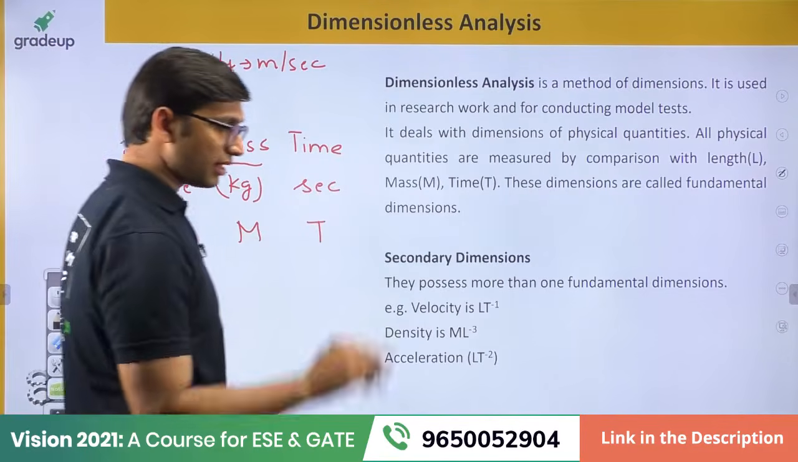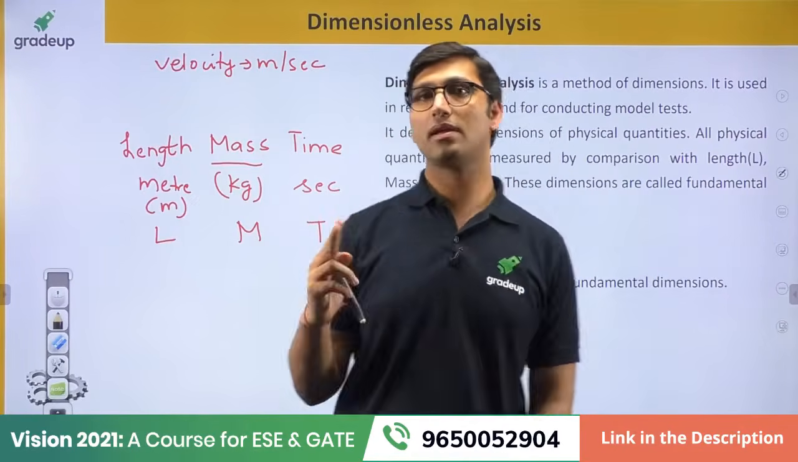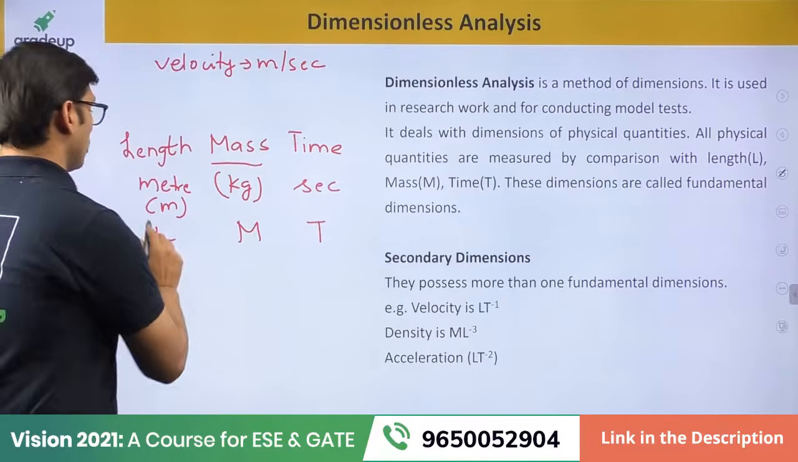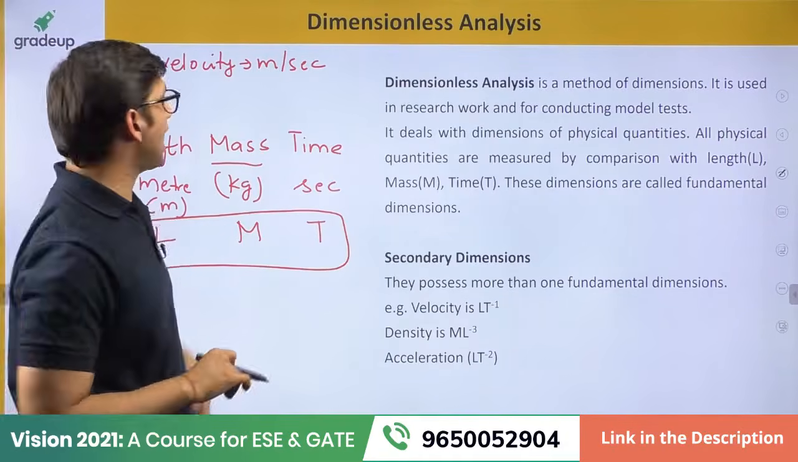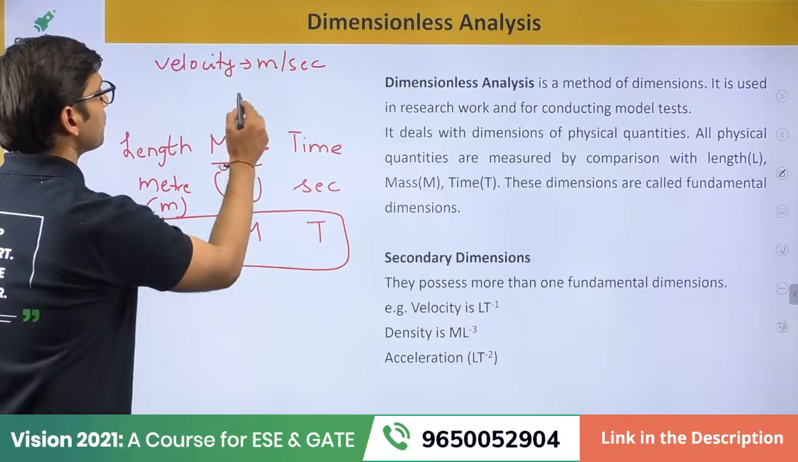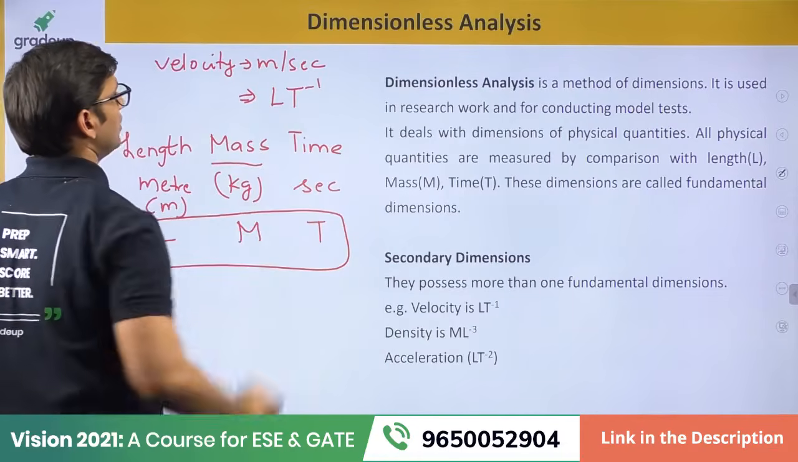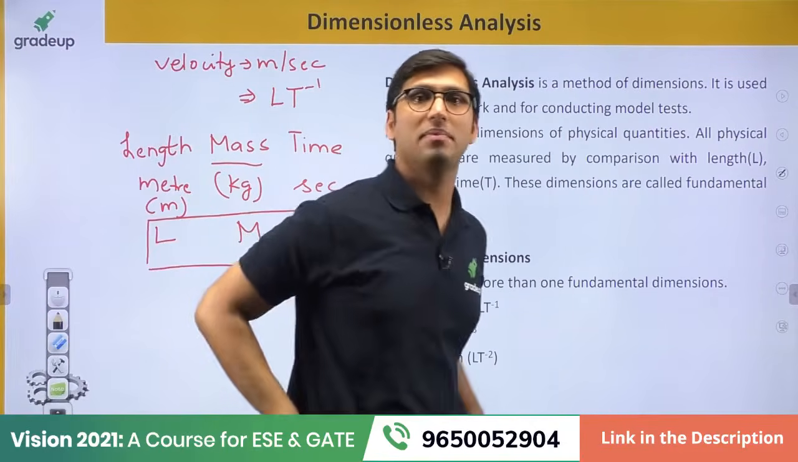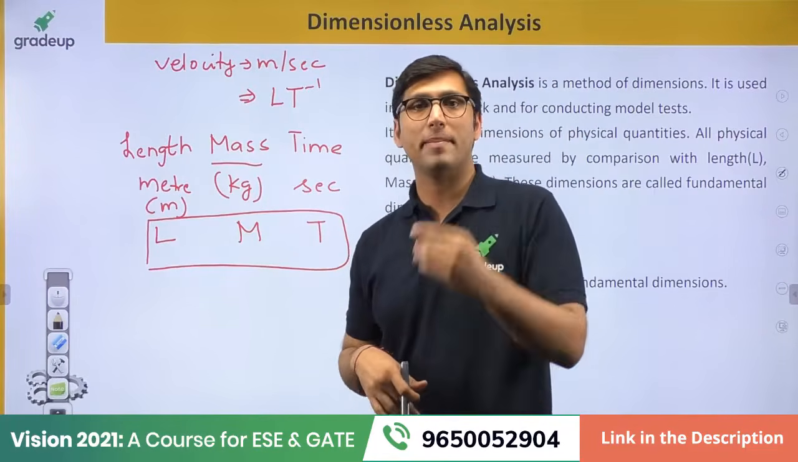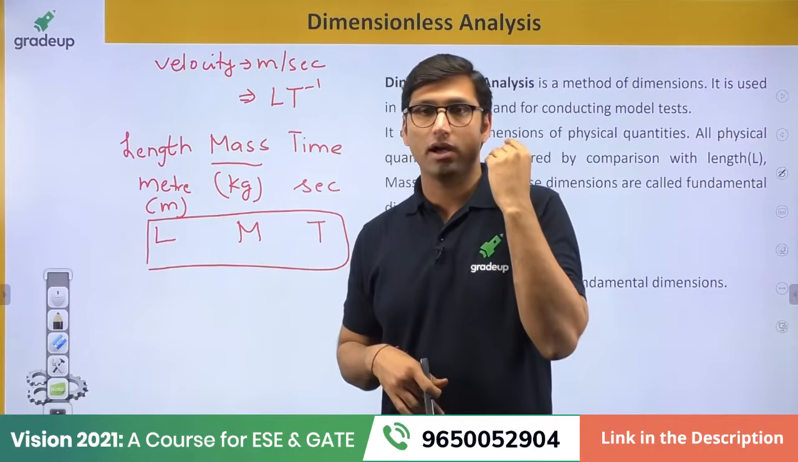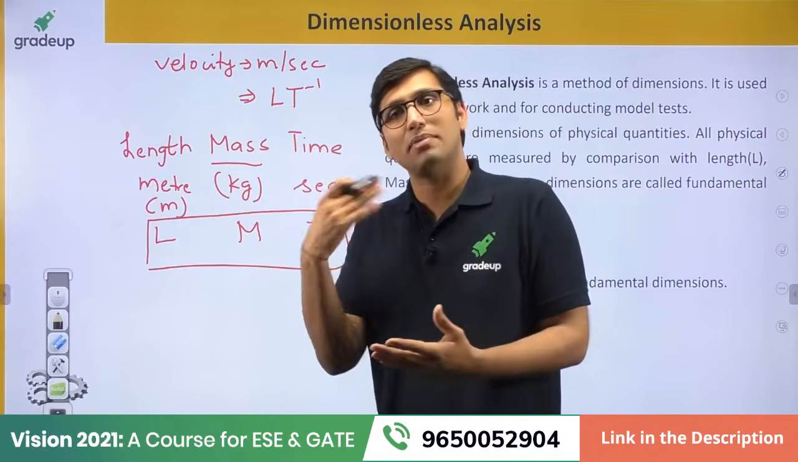So these three things are called the three basic dimensions. We can write it as MLT or LMT. If we have to find the dimension of velocity, that will be meter per second, that means it will be LT to the power minus 1. That is the dimension of velocity. Similarly, you can find the dimension of acceleration, force, power, or work. Any physical quantity can be represented by a unit as well as some dimension.